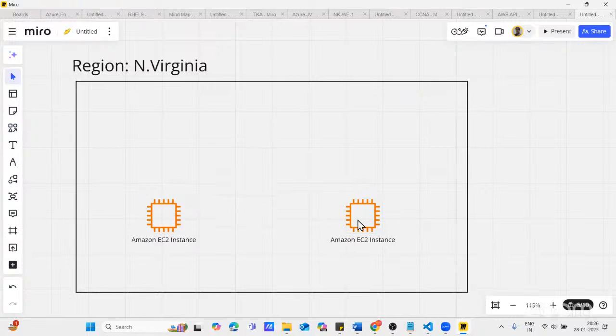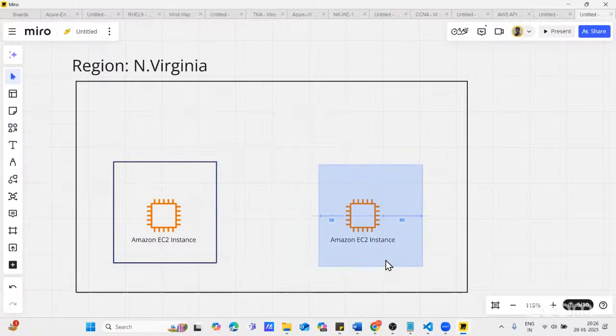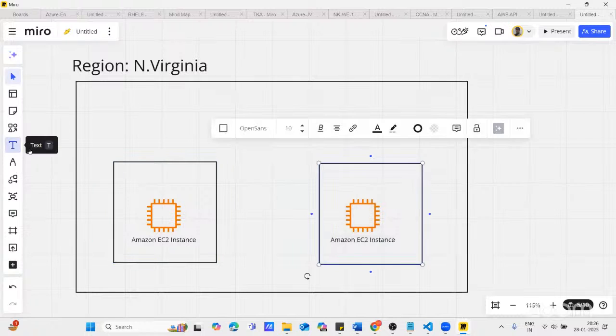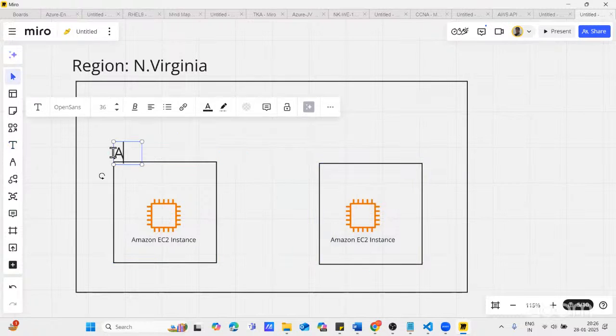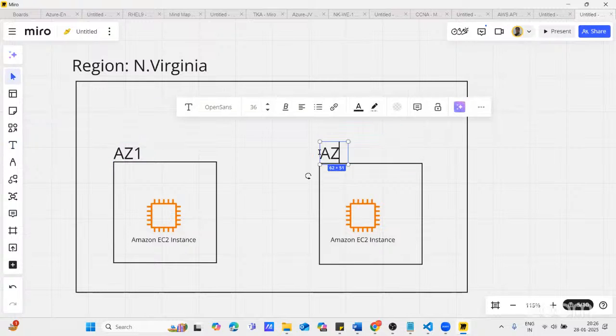In order to provide high availability, what are the best practices? I can create both machines in the same availability zone, but the best practice says that you should create these instances in different availability zones. Let's say this is your AZ1, availability zone 1, and this is availability zone 2.